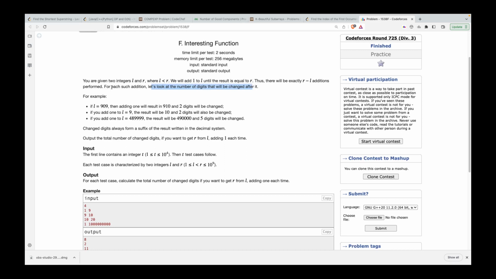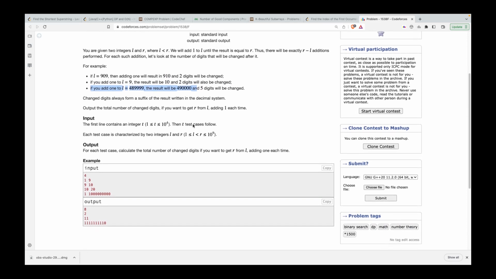For each addition, what we have to do is look at the number of digits that will be changed after it. For example, if your L is 909 and you add 1 to it, then it becomes 910, right? In 910, the 0th index and the first index change, looking from the right. And if your L is 9, then also 2 digits would be changed. Now let's say this was the number you were having. When you add 1 to it, all of these digits would change, or you can say 5 digits changed. Now we have to tell what is L minus R.